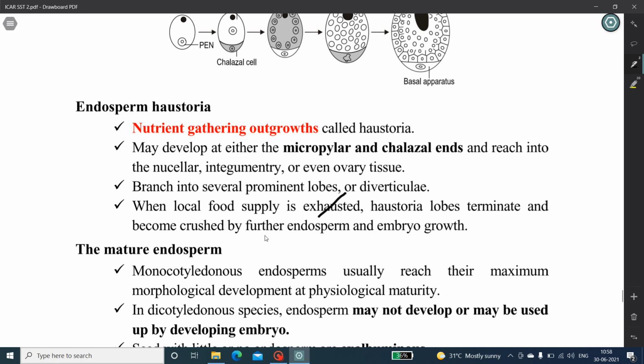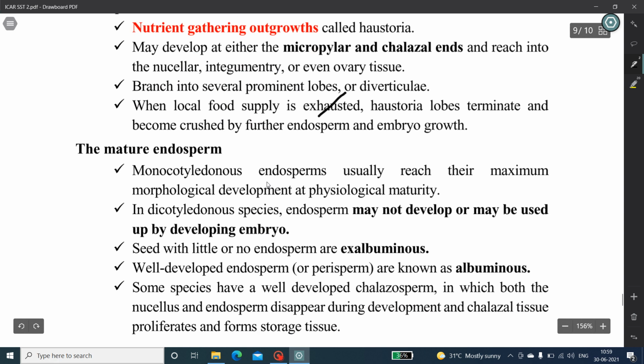The mature endosperm. Monocotyledonous endosperm usually reaches maximum morphological development and physiological maturity and remains to comprise a major part of the seed. In the case of dicotyledonous species, the endosperm may develop or may be used up by the developing embryo and comprises none or only a small part of the matured seed.